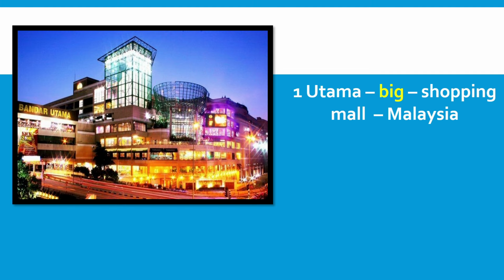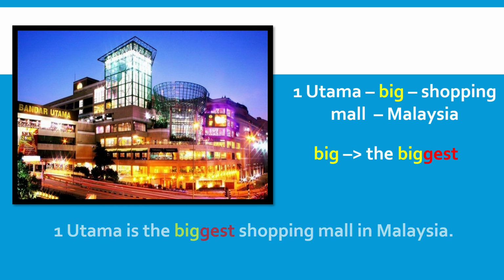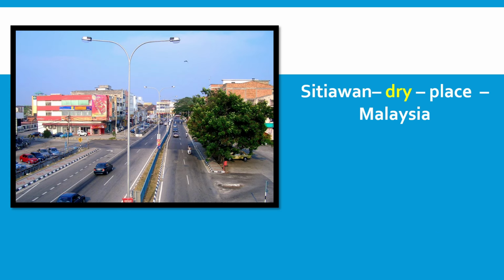Next example. One Utama, big, shopping mall, Malaysia. The adjective is big, and we change to superlative form and it becomes biggest. It's a consonant with est, and therefore the answer here should be One Utama is the biggest shopping mall in Malaysia.